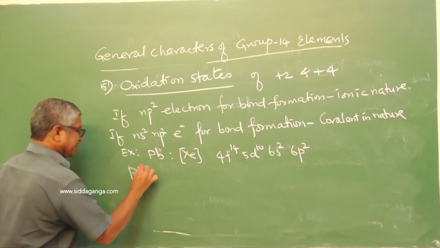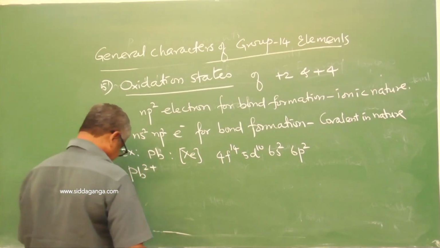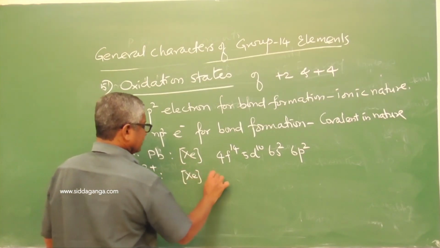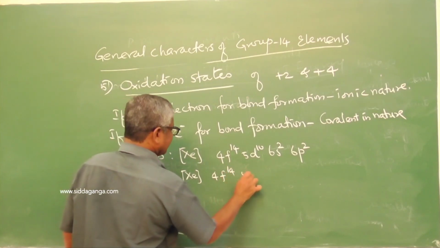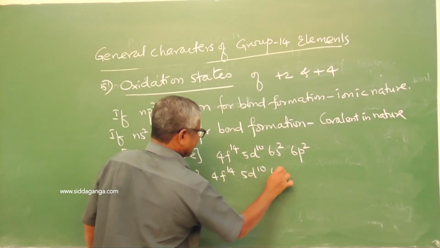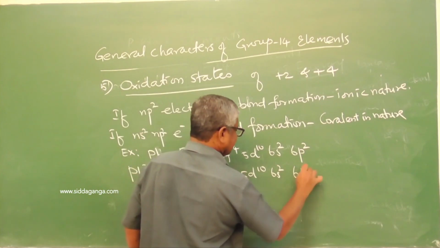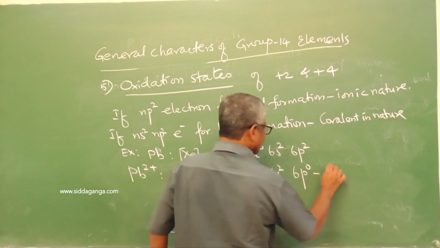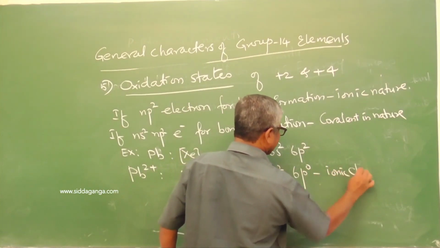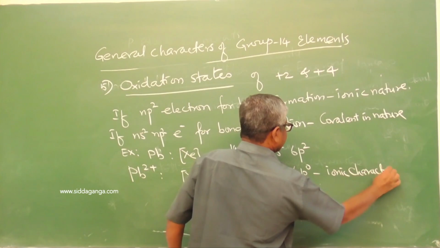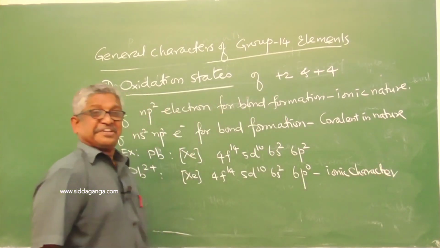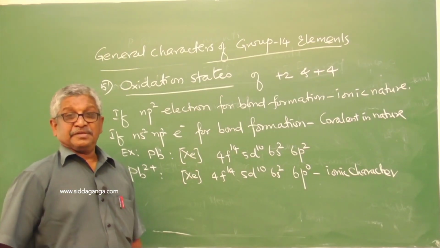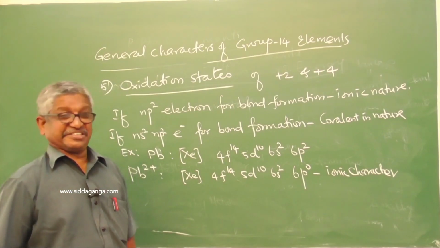Suppose Pb2+, then the electronic configuration is 4f14 5d10 6s2 6p0. This is ionic character. If only p orbital electrons are used for bond formation, the compound is ionic in nature.